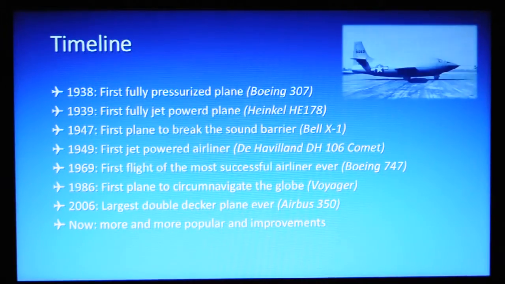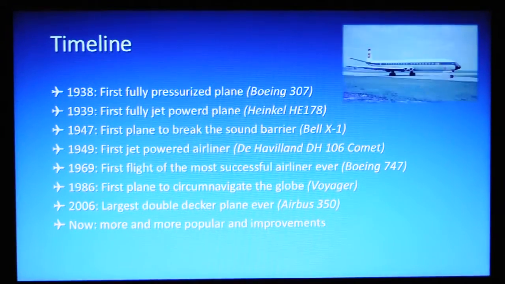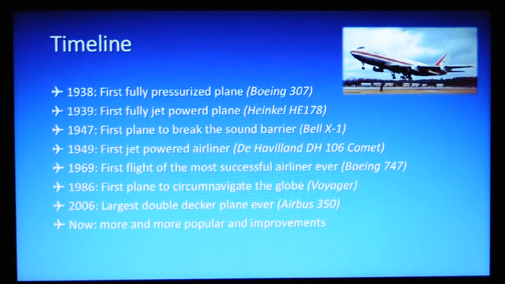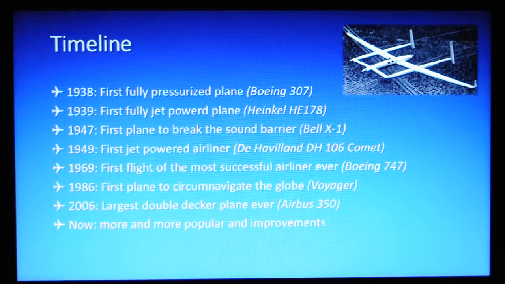The Bell X-1 broke the sound barrier in 1947. In 1949, the prototype of the first jet-powered airliner took its first flight. In 1952, it became a regular passenger jet. In 1969, the most successful airliner ever was made, the Boeing 747. The Voyager flew around the world in 1986, using 1 tank of fuel.